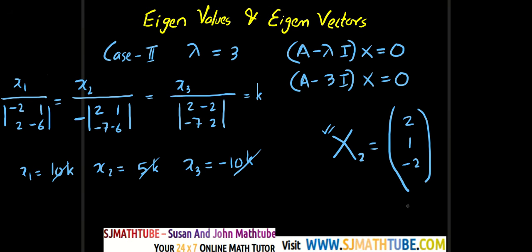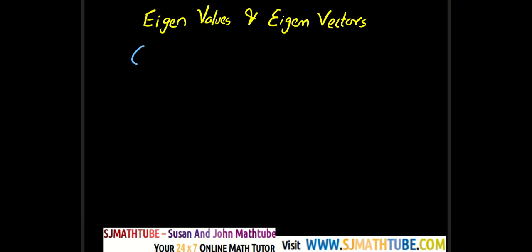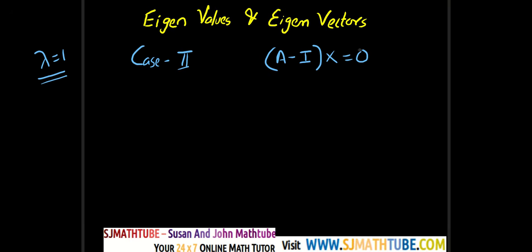And let's go for case 3. Same thing, so I'll reduce the steps. Here lambda is equal to 1. So A minus lambda I of x is equal to 0, but lambda is 1. Now the shortcut: all you have to do is diagonally subtract 1.